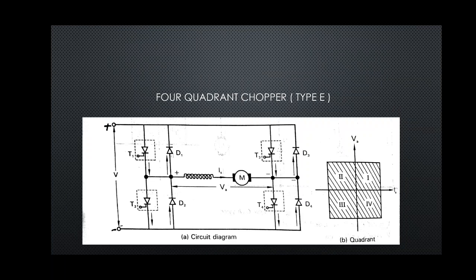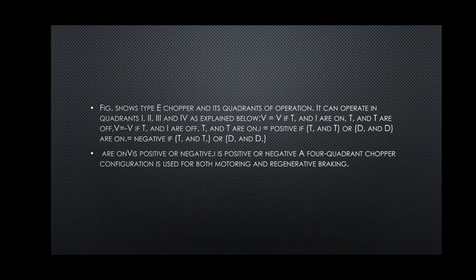In the quadrant operation, current can be positive with voltage positive, current positive with voltage negative, current negative with voltage negative, and so on. This means this chopper will operate in all 4 quadrants of the VI characteristic. Let us observe the working of the class E or 4 quadrant chopper.